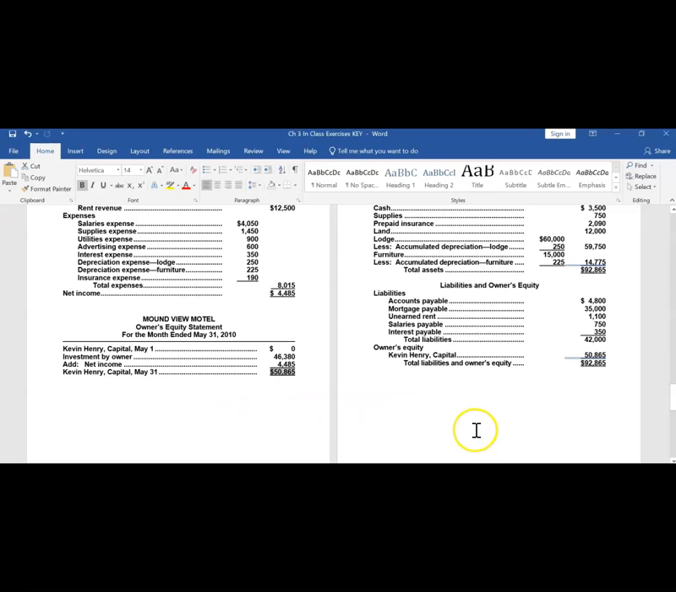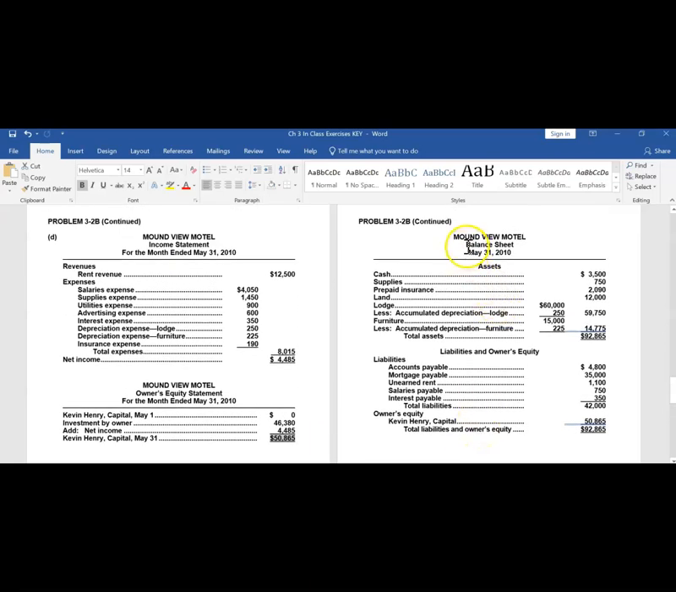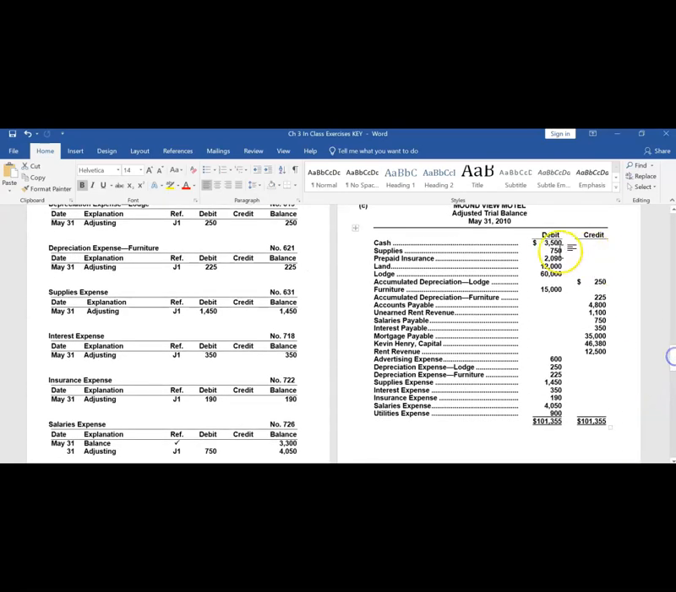Last, the third of the 4 statements, or the last one we will prepare, is the balance sheet. The balance sheet reports, on the very last day of the accounting period, the financial position of the company: its total assets, its total liabilities, and owner's equity. These balances come straight out of our adjusted trial balance.